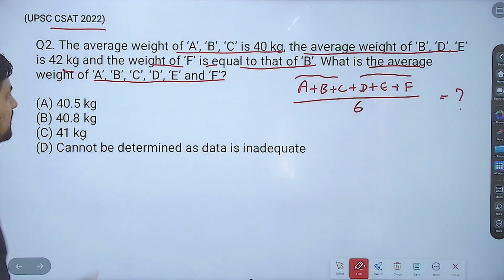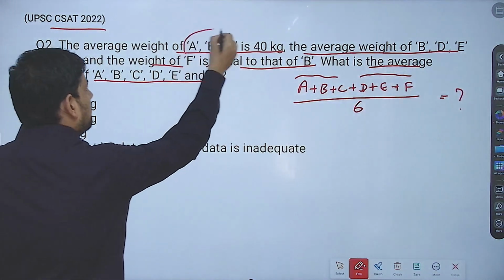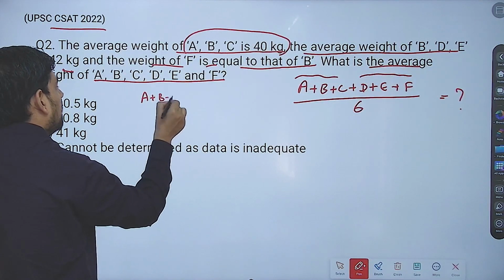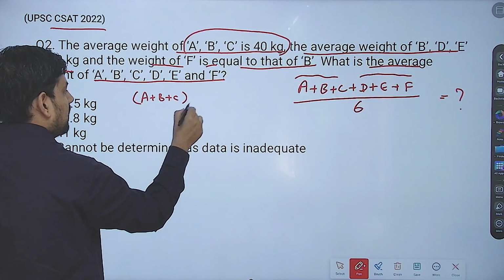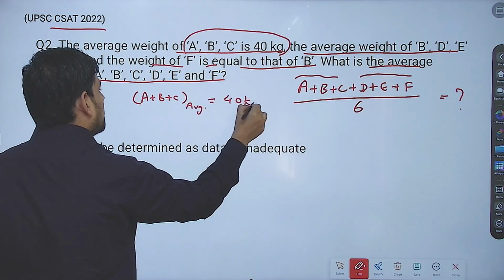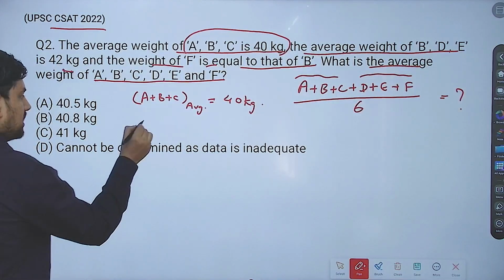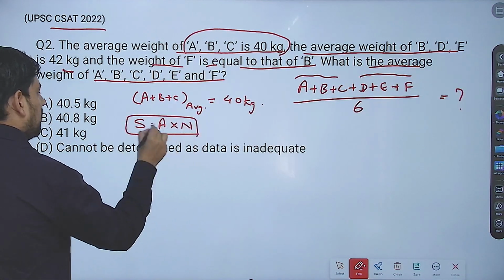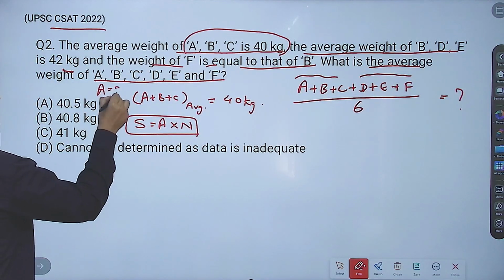First thing that is given to you is the average weight of A, B, C is 40 kg. Now A, B, C's average is equal to 40 kg. Now you know what? Sum is equal to average into number. You know this, average is equal to sum upon number.